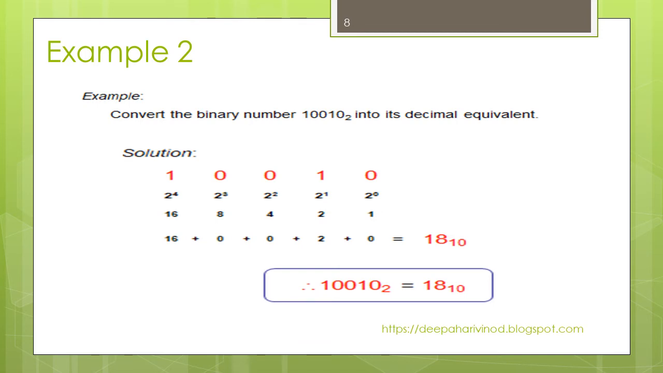One more example: convert 10010 into its decimal equivalent. Here, starting from 0, we have 2 raised to 0, 2 raised to 1, 2 raised to 2, 2 raised to 3, 2 raised to 4. So the values are 1, 2, 4, 8, 16. Since the bit is 0 it becomes 0, here 0, this retains 2, this 16 comes here, and this is 0, so it will be 0. 16 plus 2, 18 will be the decimal equivalent of this binary number.